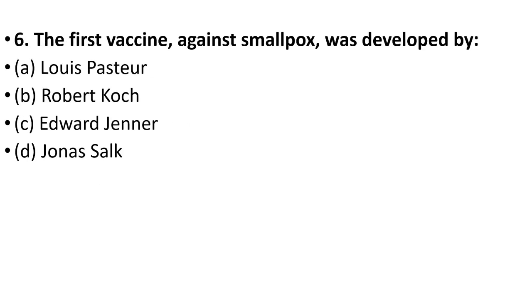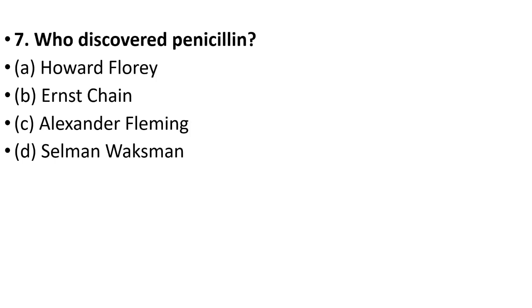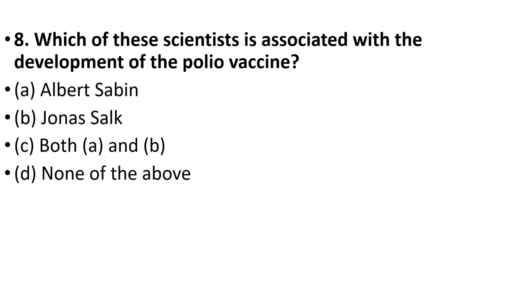Sixth question: the first vaccine against smallpox was developed by Louis Pasteur, Robert Koch, Edward Jenner, John Salk. Your answer is option C, Edward Jenner. Edward Jenner's work with cowpox provided immunity to smallpox. Seventh question: who discovered penicillin? Howard Florey, Ernst Chain, Alexander Fleming, Selman Waksman. Your answer is option C, Alexander Fleming. He observed the inhibitory effects of penicillium mold on bacteria.